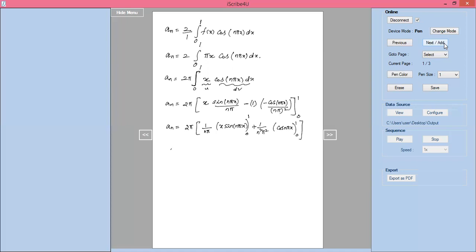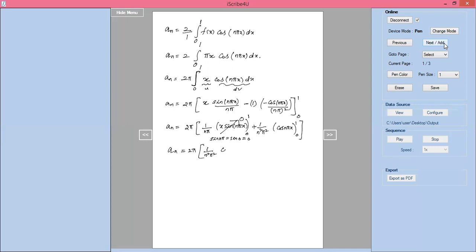Now a_n equal to 2 pi. So this term will vanish to 0 because the limit 0 to 1 is there. Either if you apply 0 or 1, this one will become sin n pi equal to sin 0 equal to 0 only we will get. Now that's the way, first term vanishes, only the term 1 by n square into pi square remains.